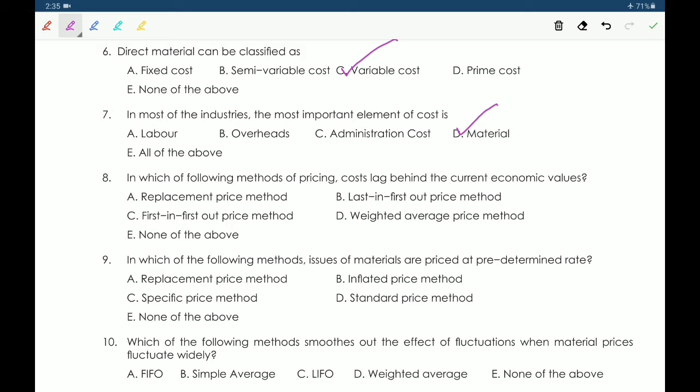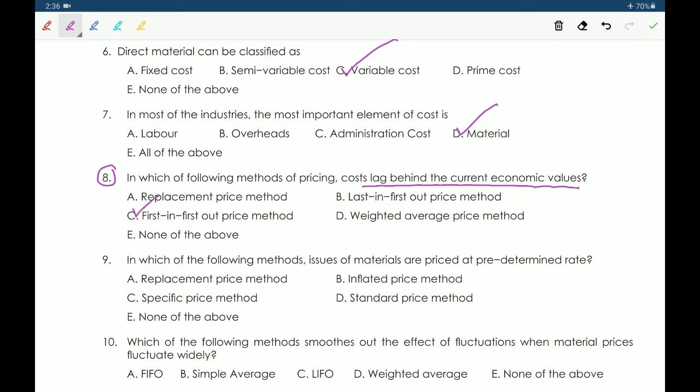Next, eighth one, in which of the following methods of pricing costs lag behind the current economic values? Option A. Replacement price method. B. Last in first out price method. C. First in first out price method. D. Weighted average price method. E. None of the above. So cost lag behind the current economic value is in first in first out price method. That option C is the correct answer.